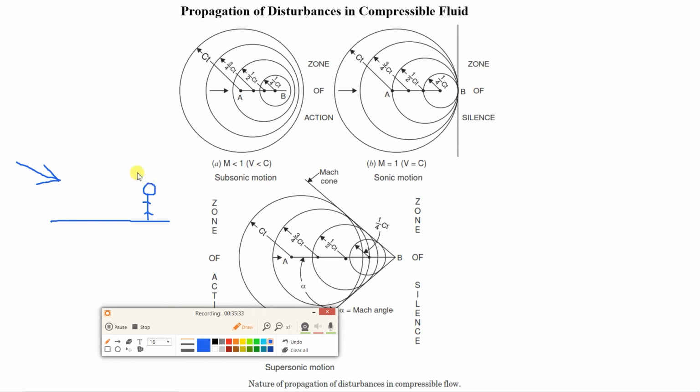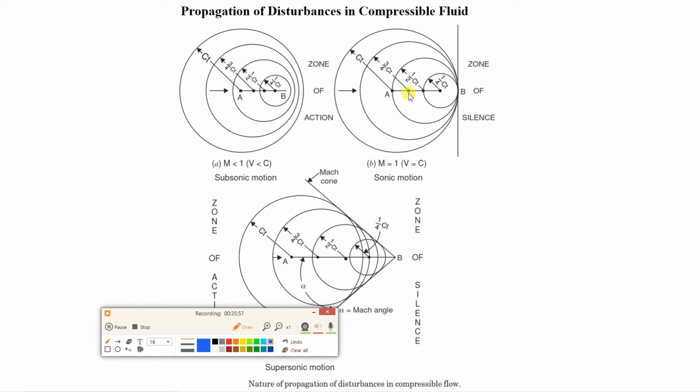Now what will happen, just when it approaches you, sound will travel in this direction, and you will be able to hear the sound. That is why in front of the object you can see the zone of action has been given. Sound will travel in this way, and you can hear the sound.